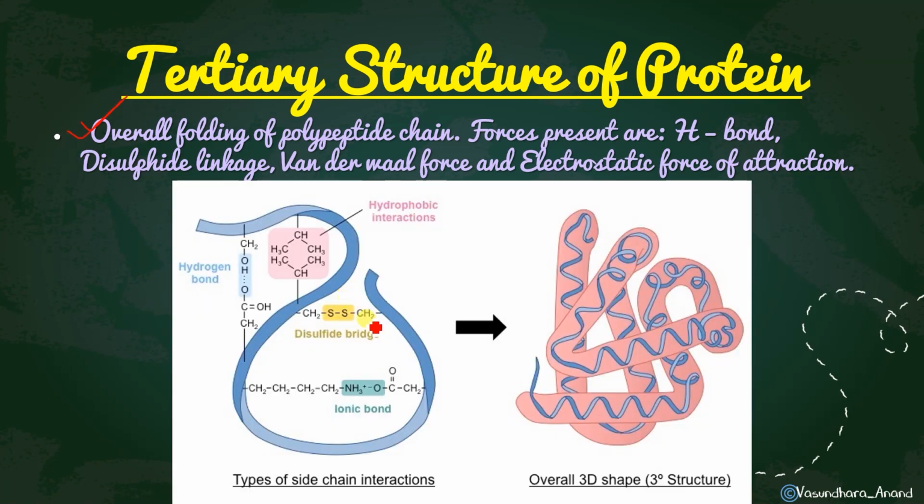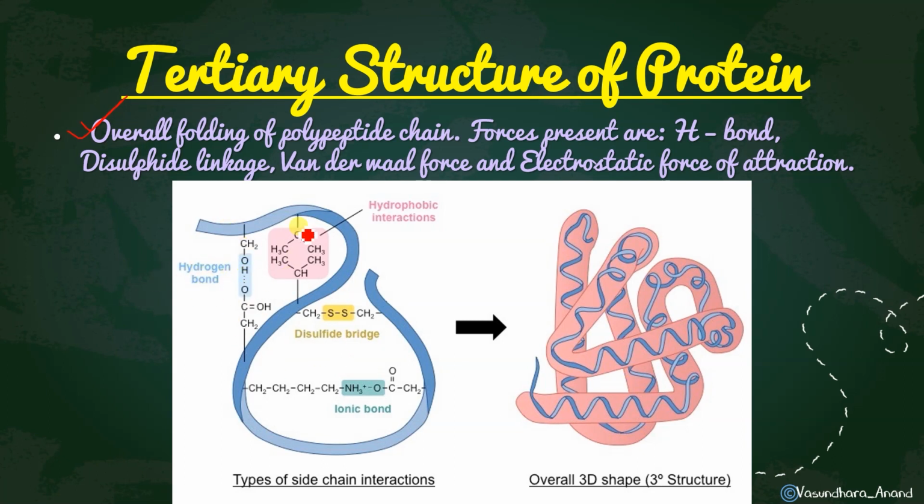You can see that this is a disulfide bond. Yes, sulfur bond will be there. You can see that it is hydrogen bond. Here it will be types of side chain interaction, how this side chain is going to interact. I said electrostatic force of attraction, that means ionic bond. Here it is disulfide bond. Here it is hydrophobic interaction, that means it is going to make a chain of carbon, and that will be hydrophobic, that means it will not dissolve in water. And this is hydrogen bonding.